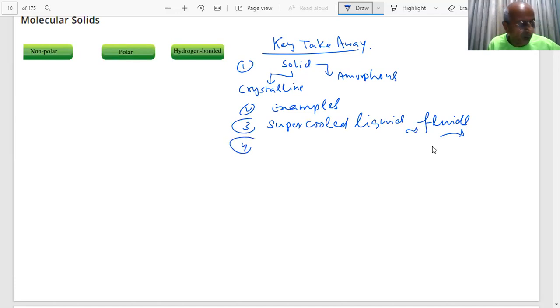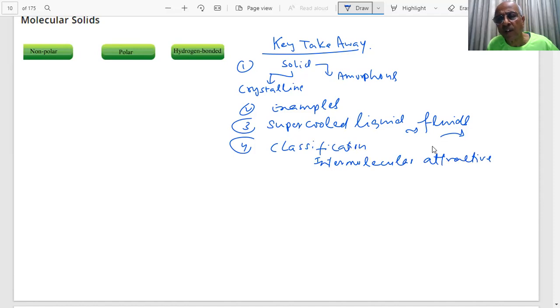And then the important point is, students, classification of them on the basis of intermolecular attractive forces.